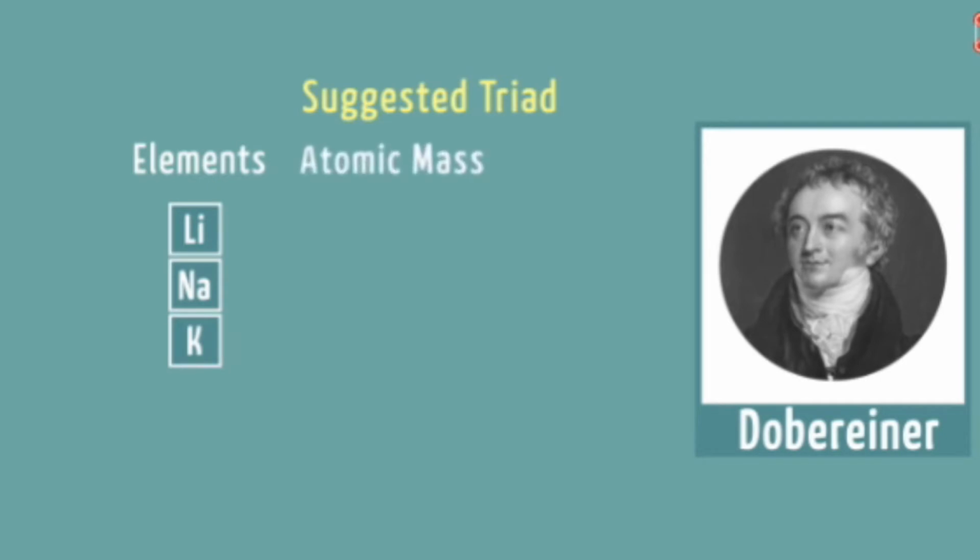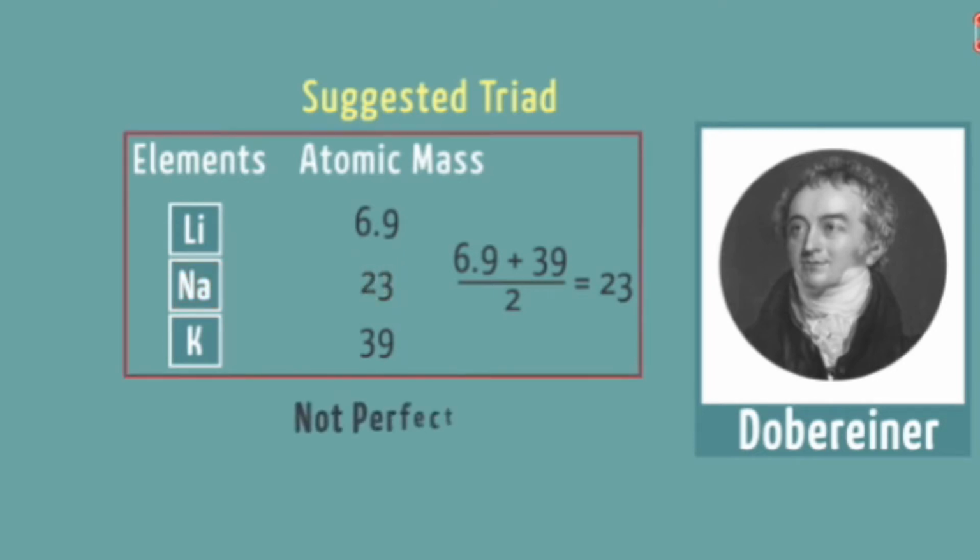Now let us see better examples of the triads he arranged. See here. Lithium has an atomic mass of 6.9 and potassium has a mass of 39. So what is the average of these two, children, the first element and the third element? Yes, 23. So the atomic mass of sodium is 23. So he arranged in that format: lithium, sodium and potassium, in the form of a triad.